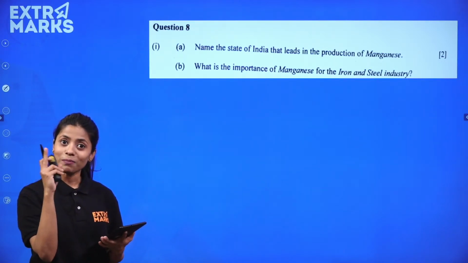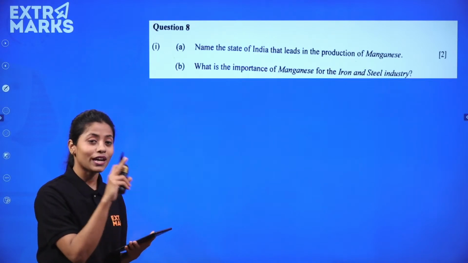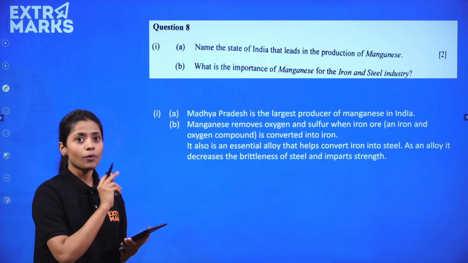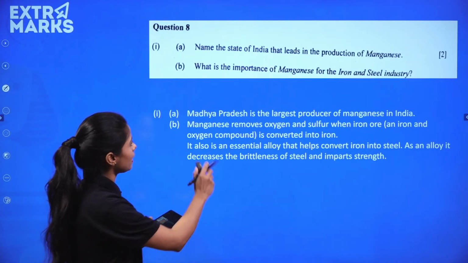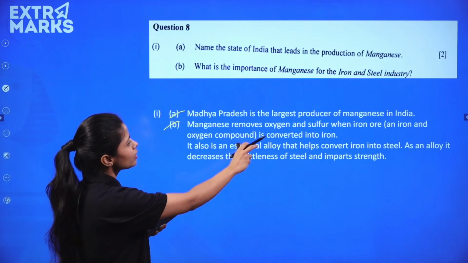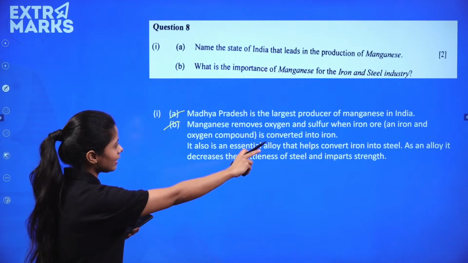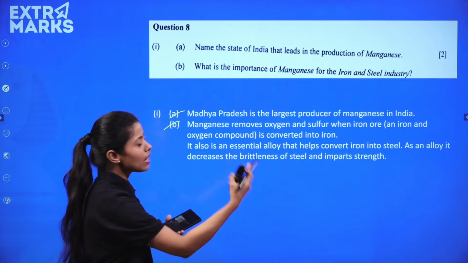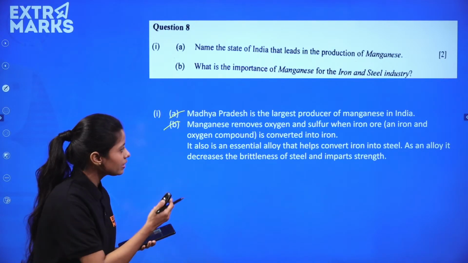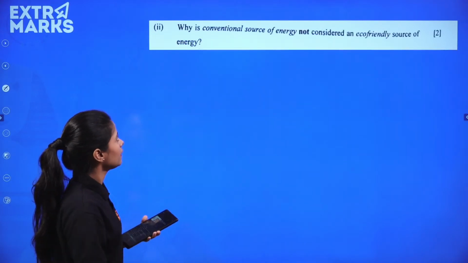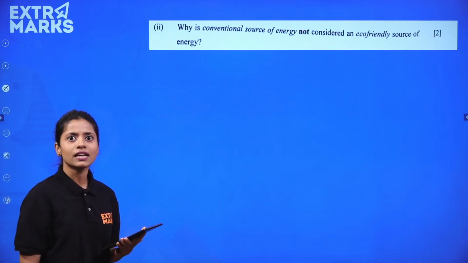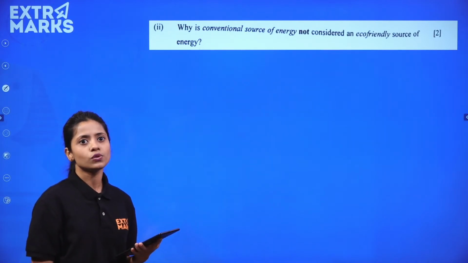Iron and steel बार बार बताया, iron and steel important है, cotton textile important है, silk industry important है। तो जो important बताया था मुझे लगता है वो सब आया। तो मध्य प्रदेश is the largest producer and magnesium क्या करता है, remove oxygen and sulfur when iron ore is converted into iron। तो इसीलिए उसका importance important है, उसका presence होना जरूरी है ना।